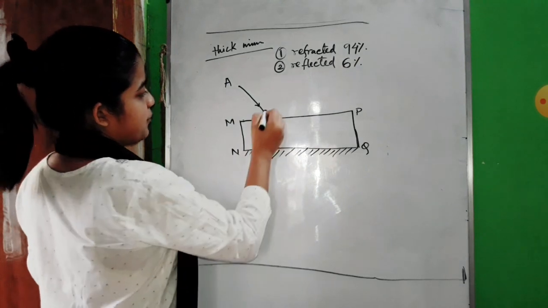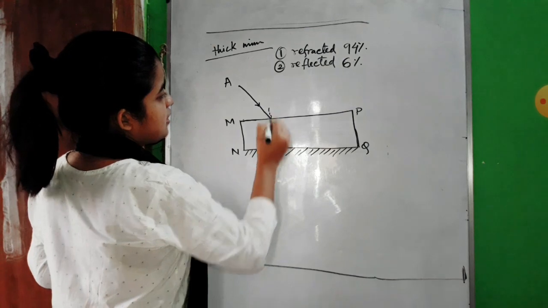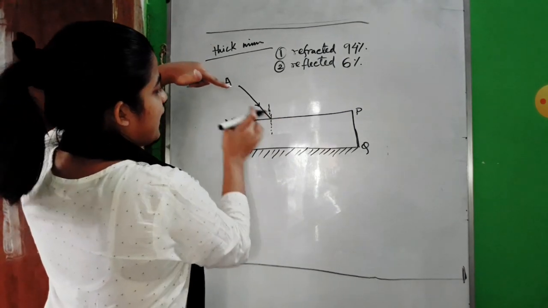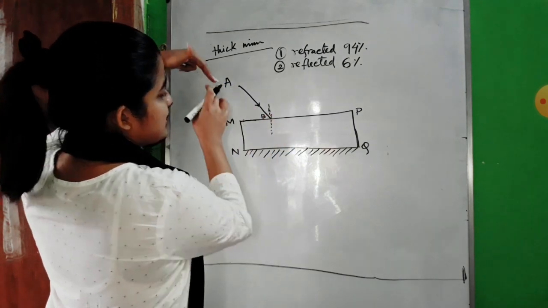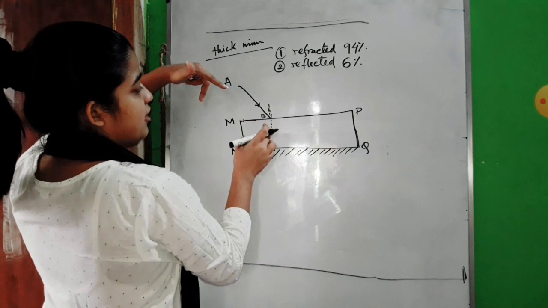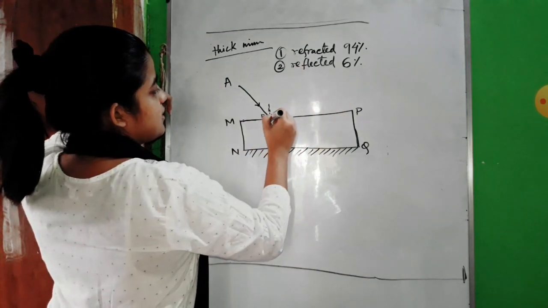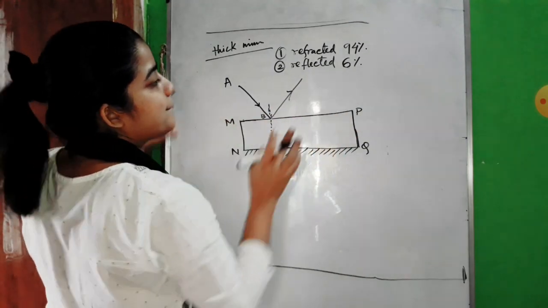So suppose we draw a normal at the point of incidence. You will find that this light ray A, suppose it hits at point B, so this light ray AB will suffer a reflection of 6% here, because this is a mirror.